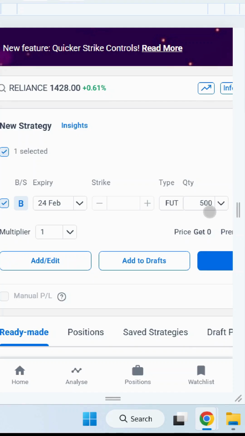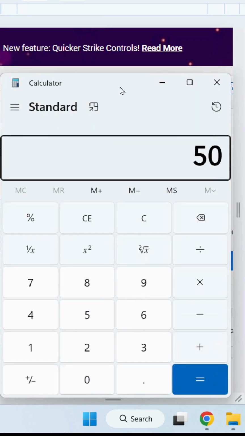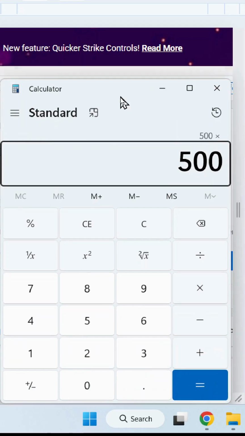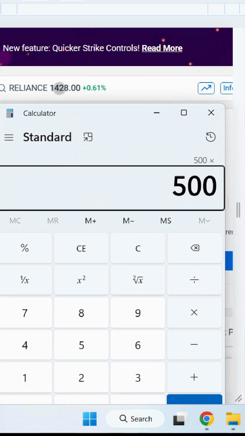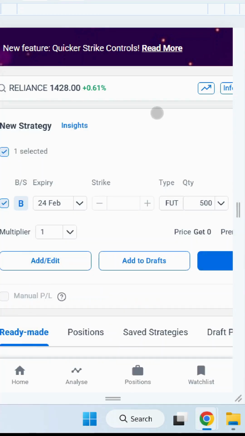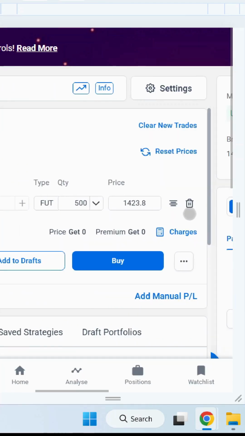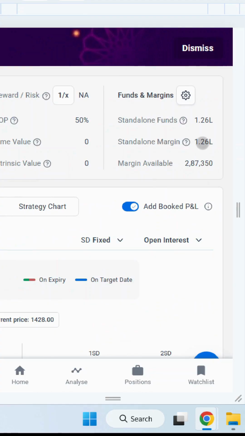Now, if you want to buy 500 stocks of Reliance in the cash market, it will cost you 500 into what is the stock price of Reliance? 1428. Yes, 1428. It will cost you 7,14,000 if you buy in the cash market. But if you want to buy in the futures market, you buy one futures contract, which is equal to holding 500 stocks, and that will cost you around 1.26 lakhs, which is around 17% of the total money required.